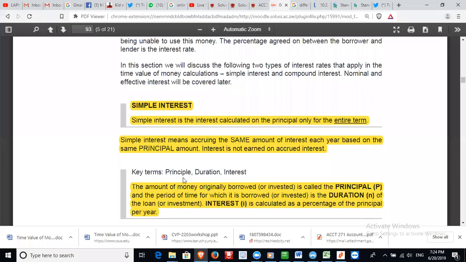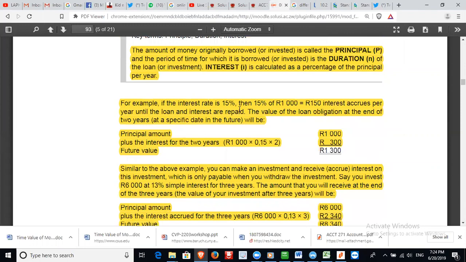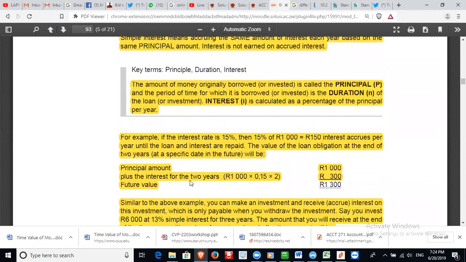And you have this example. For example, if the interest is 15%, assume you've borrowed $1,000. So 15% of 1,000 is going to be 150. This is the interest that will accrue per year until the loan is repaid. And assume this loan is going to be paid after 2 years.